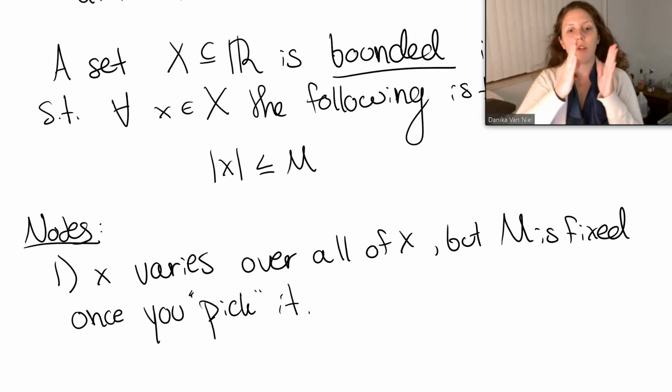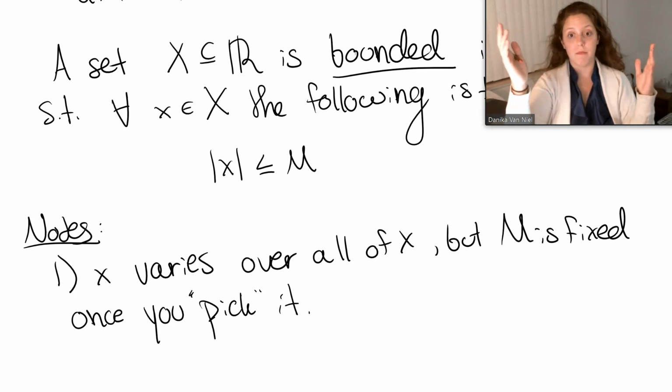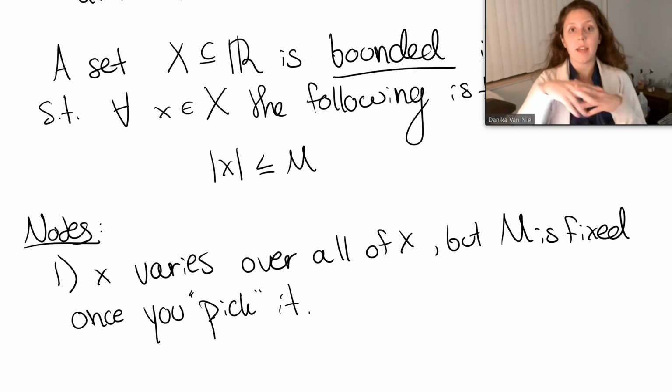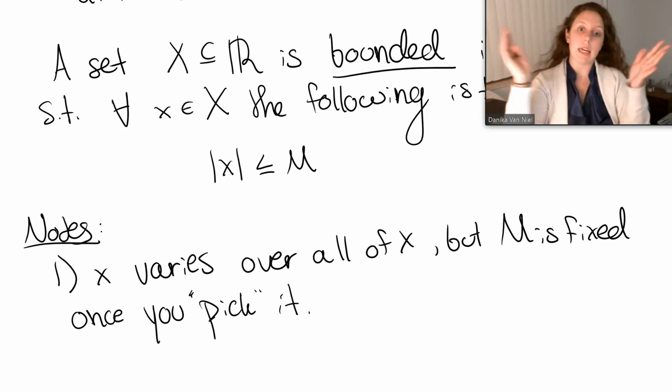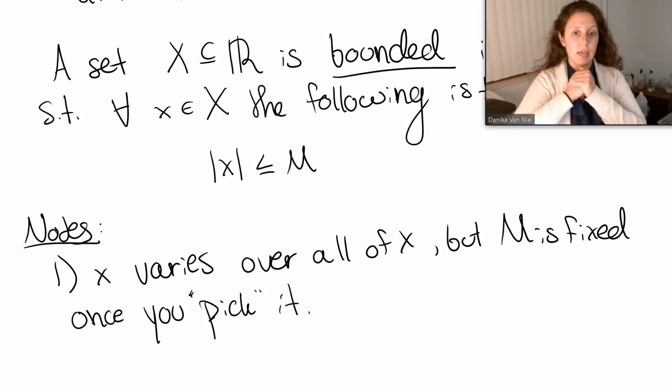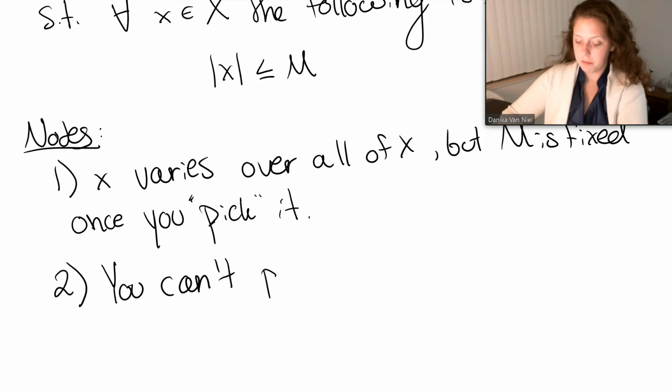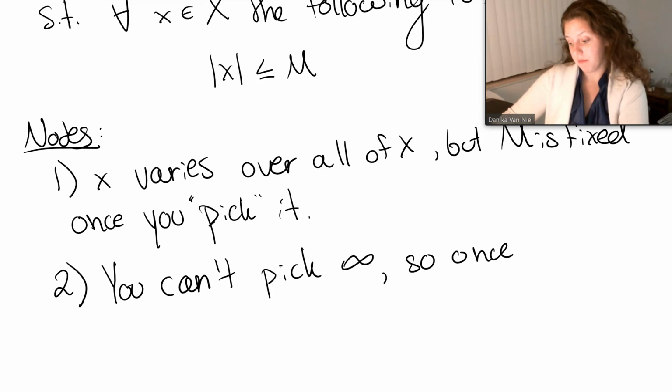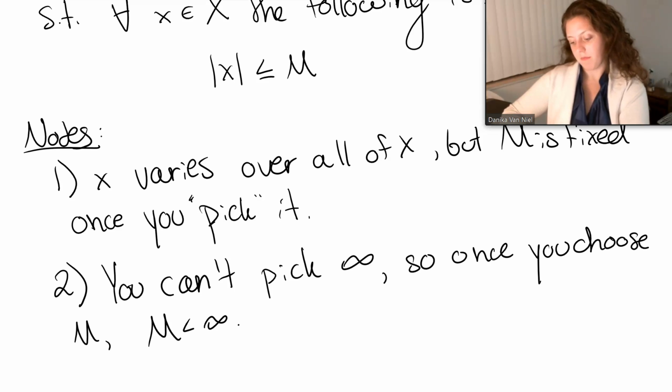But once you choose an M, that's it. We're not changing the M again, okay, unless you're talking about a different set. Okay, but x is going to change. x is going to be any of the elements in our set X. You can't pick infinity. So once you choose, M is less than infinity.